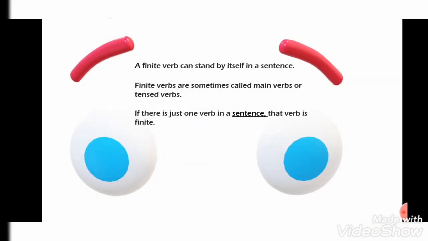A finite verb can stand by itself in a sentence. Finite verbs are sometimes called main verbs or tensed verbs. If there is just one verb in a sentence, that verb is a finite verb.